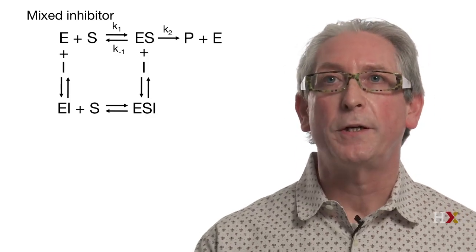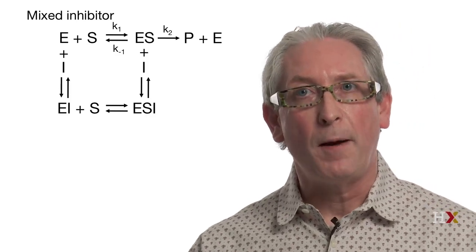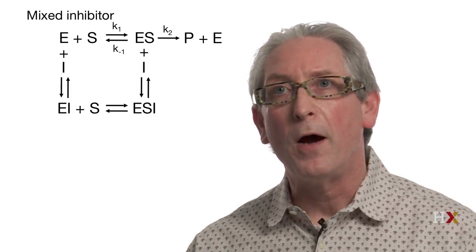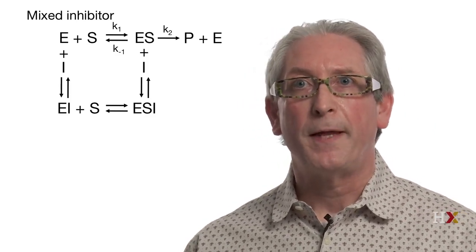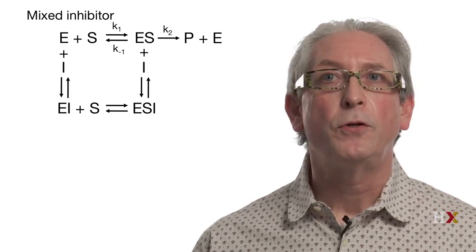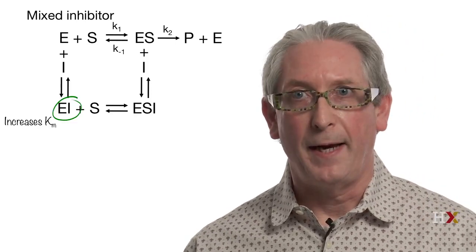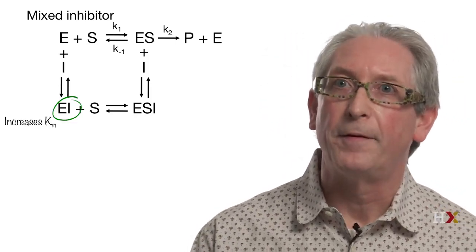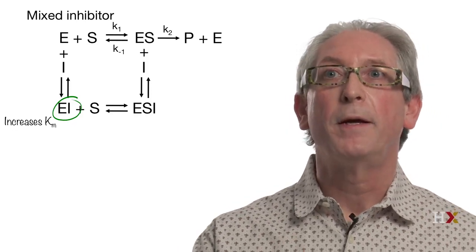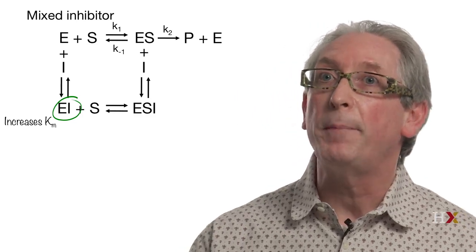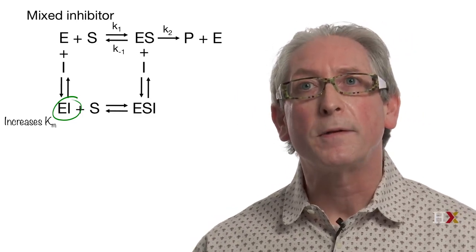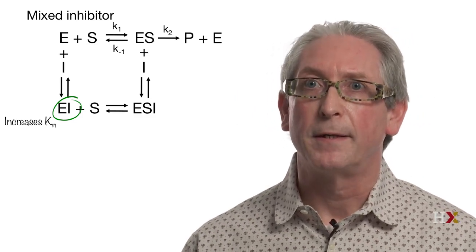We have formation of the enzyme inhibitor complex. So we've learned from competitive inhibition that will lead to an increase of Km. But we'll also have the formation of the enzyme substrate inhibitor complex. And we have learned from uncompetitive inhibition that results in a decrease of Km.